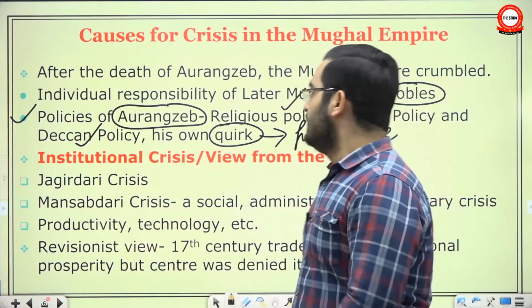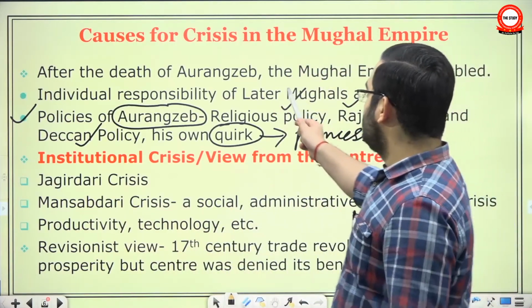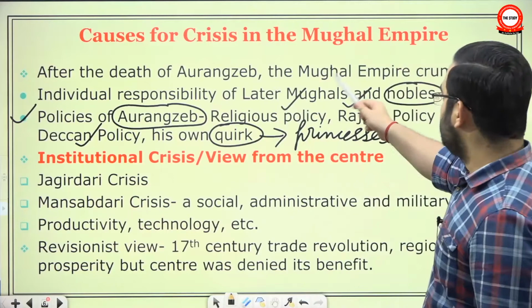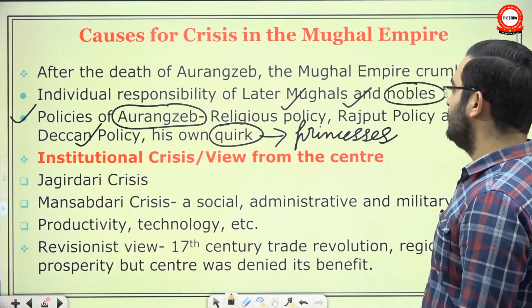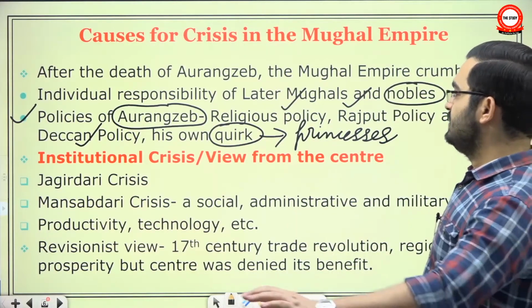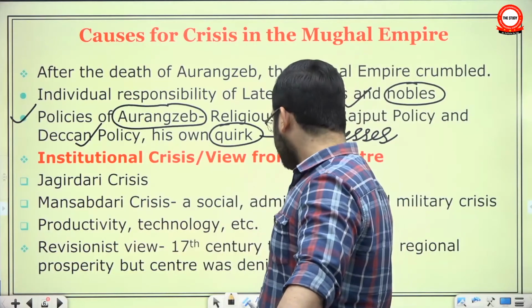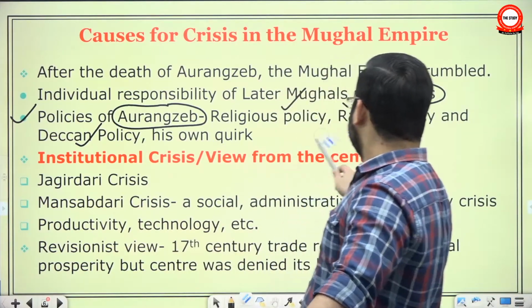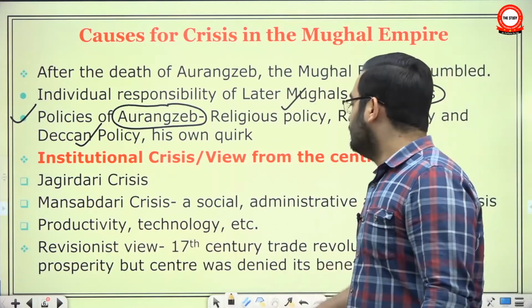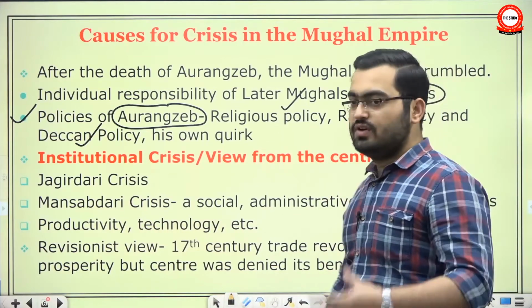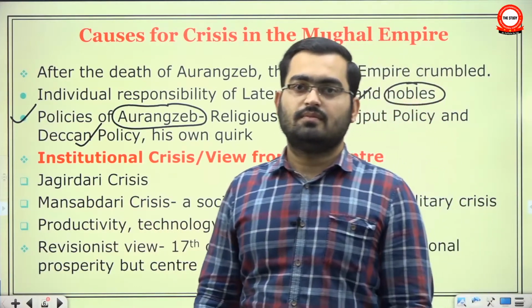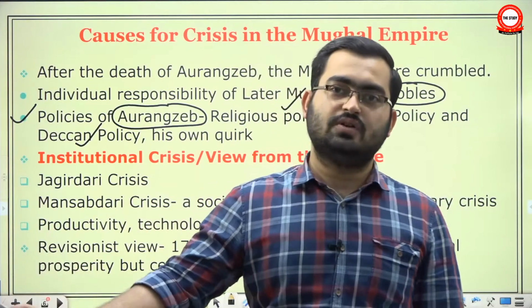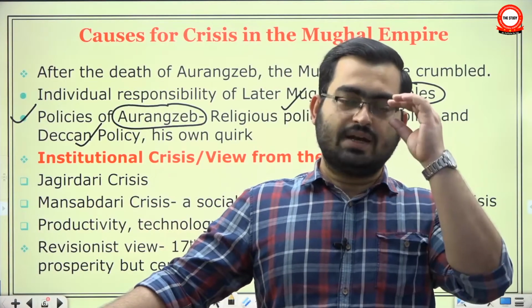So first, historians tried to blame the individual later Mughal Badshahs and nobles, but that did not stick. Then the focus shifted to the policies of Aurangzeb. But even here, the fallout of many of his policies was overemphasized. For example, we talked about the Rajput policy. We said how its impact has been overemphasized.